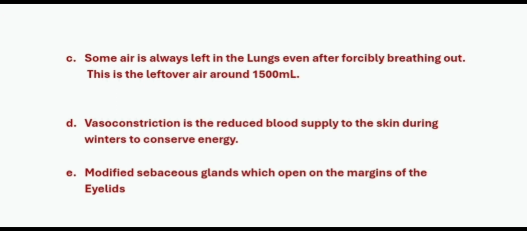This residual volume is the air which is always left in the lungs even after forcibly breathing out, which amounts to around 1500 ml. The next is vasoconstriction, which is the reduced blood supply to the skin during winters to conserve energy. Then it is the modified sebaceous glands that open on the margins of the eyelids. They are called the meibomian glands.